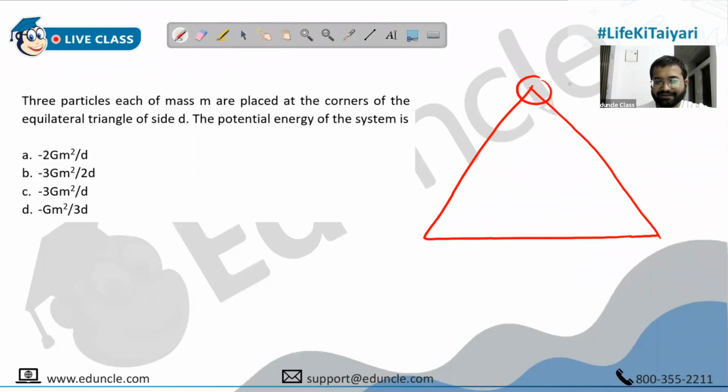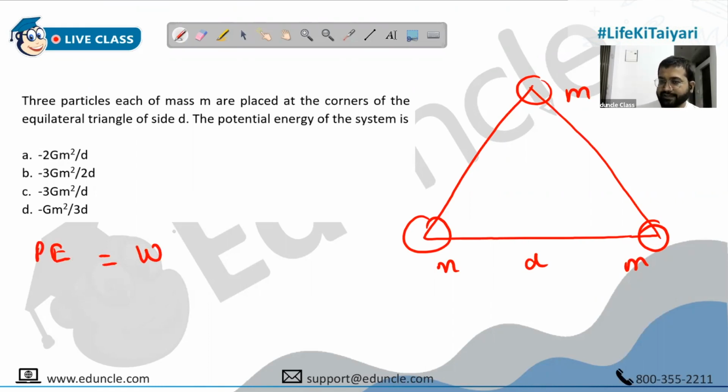Okay. So maybe you'll have to try and solve and maybe tell me, but okay. So we have got 3 particles, M, M, and M. All of them are at the corners of this equilateral triangle of side D. They're asking you to find potential energy. People, potential energy is basically the total work done to bring all the masses.